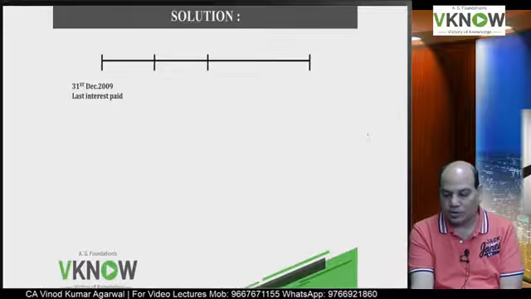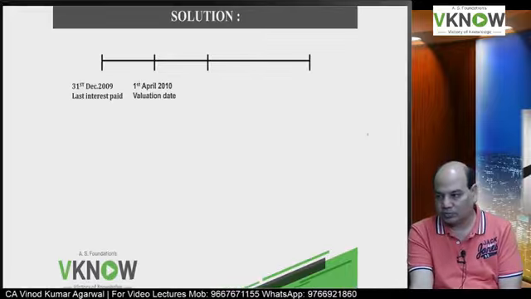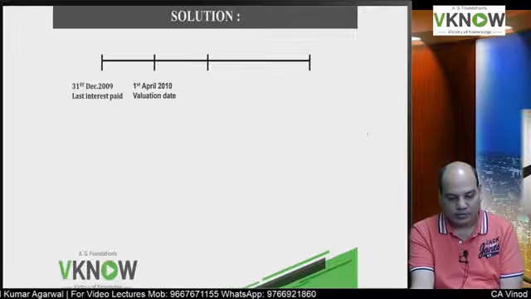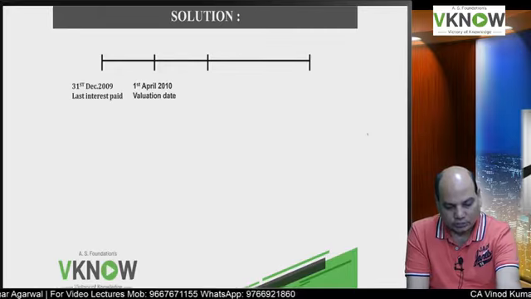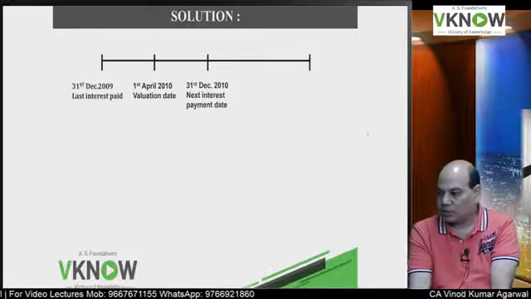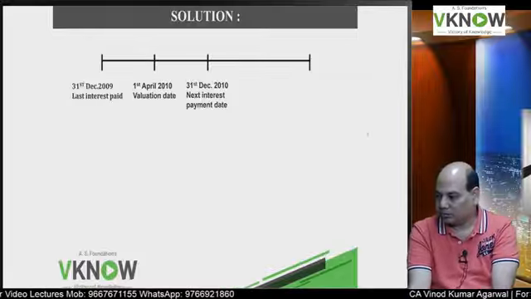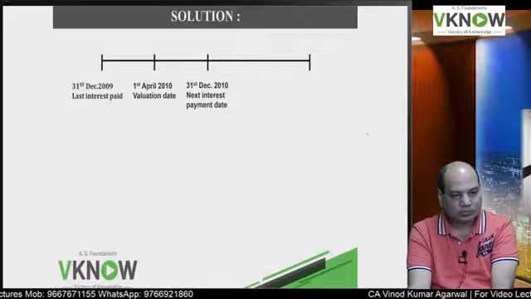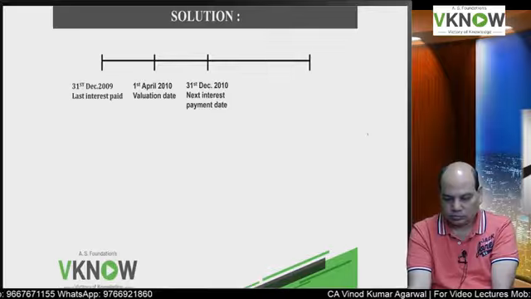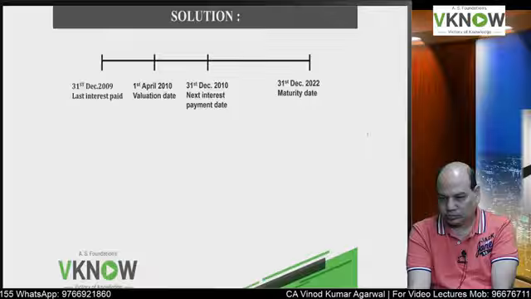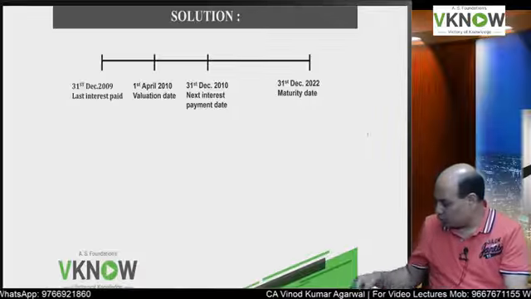So 31st December 2009 last interest paid. 1st April 2010 is the valuation date. 31st December 2010 is the next interest payment date. And 31st December 22 is the maturity date.